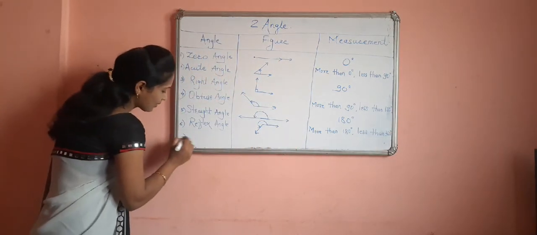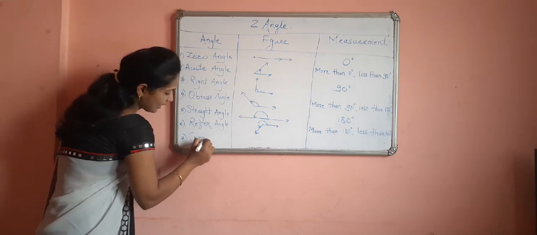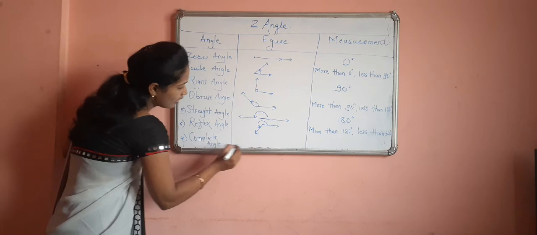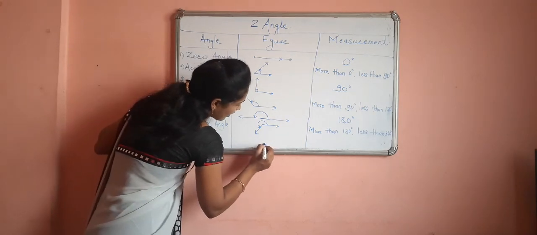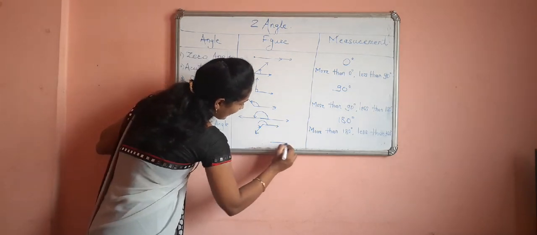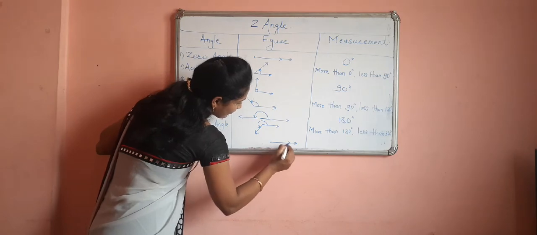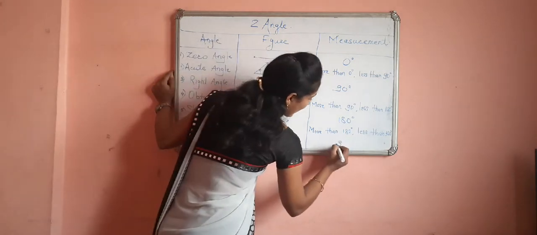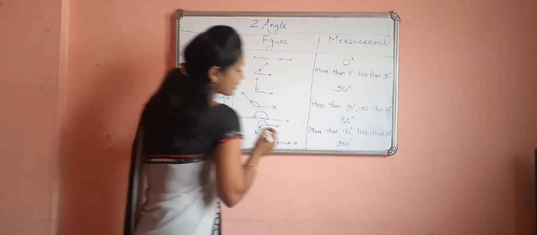And your last type, 7th number, that is complete angle. Complete angle measurement is again just like zero angle in this way, and the arrow is given just like this. So complete angle measurement is 360 degree.